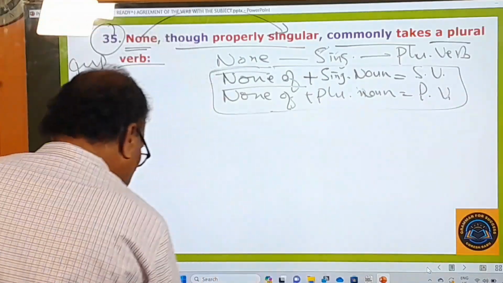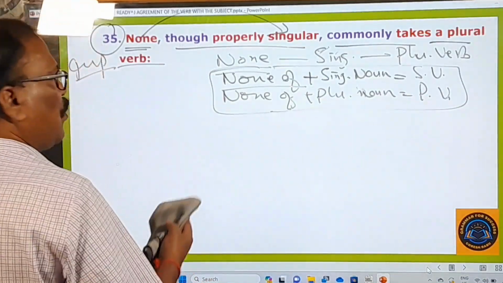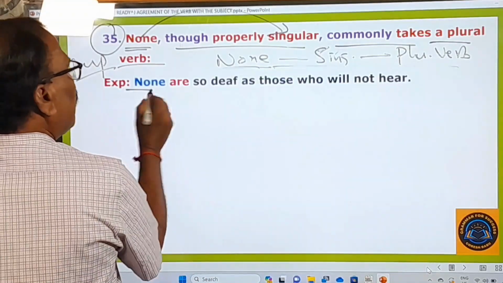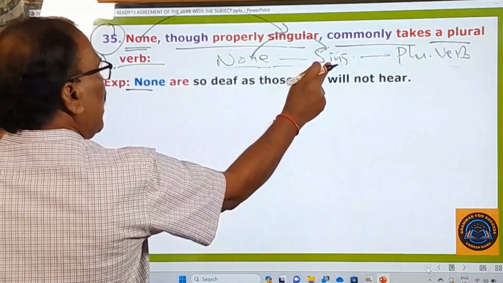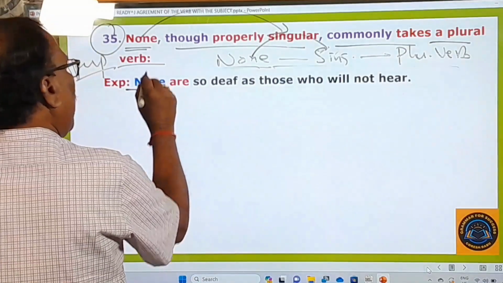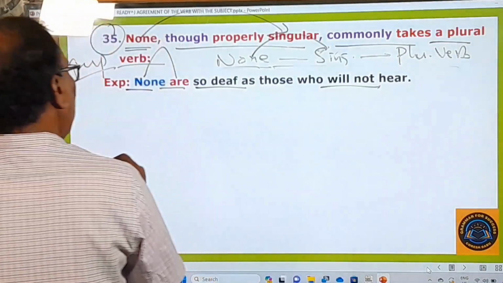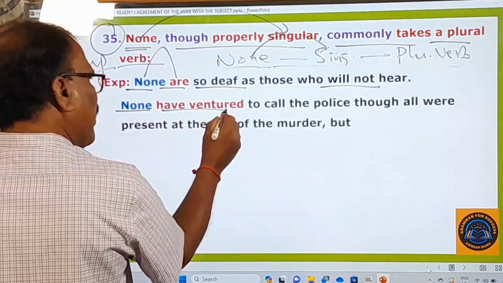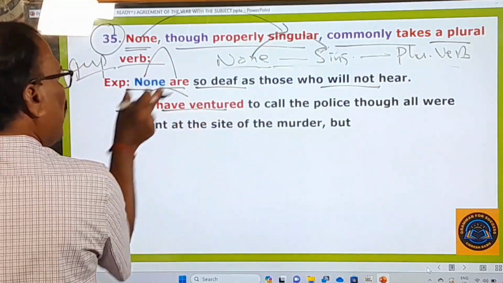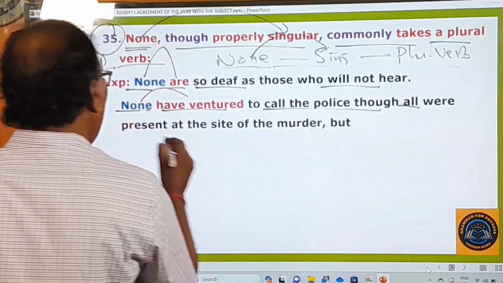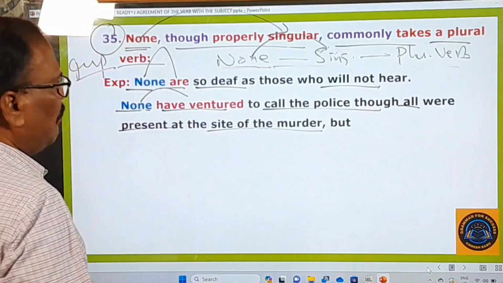And here, let us take some examples to understand this rule. Okay, none, singular, but plural verb it takes. Okay, that point. None are so deaf as those who will not hear. Okay, and none have ventured to call the police, though all were present at the site of the murder. None have. None is plural, therefore. Okay, right.